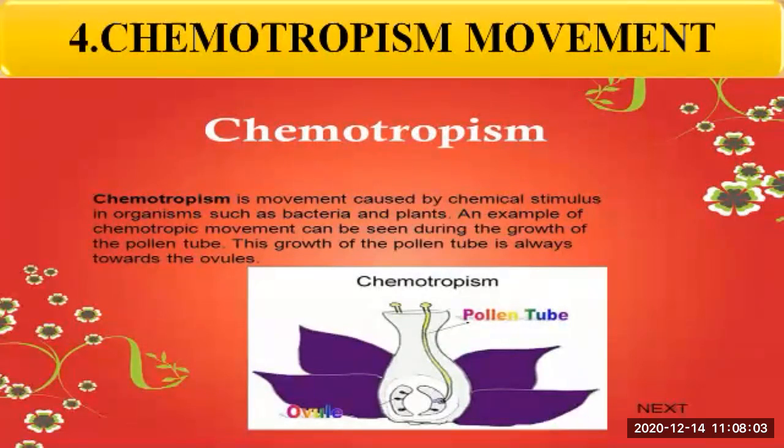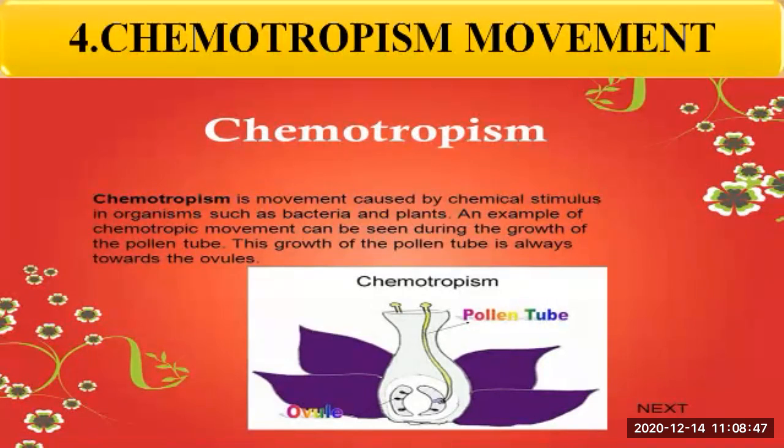Then chemotropism movement. Chemotropism is movement caused by chemical stimulus in organisms such as bacteria and plants. Okay, this movement is seen especially in bacteria and plants. It is caused by a chemical stimulus. An example of chemotropic movement can be seen during the growth of the pollen tube. When the pollen tube grows, it shows this chemotropic movement. This growth of the pollen tube is always towards the ovules.